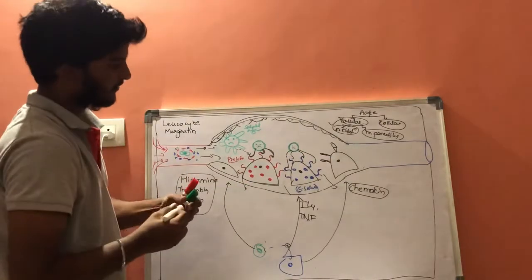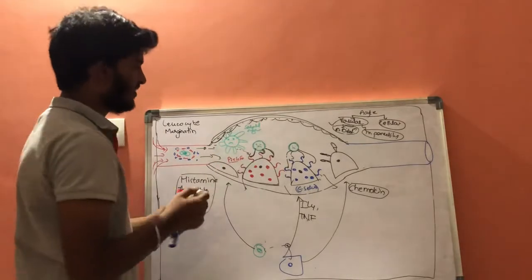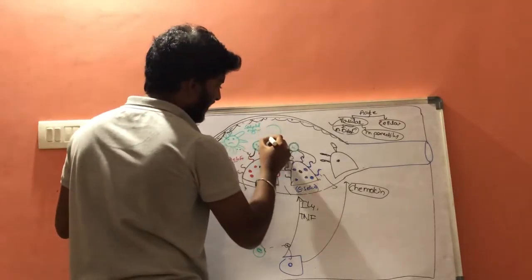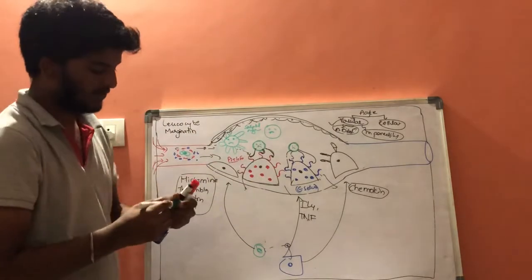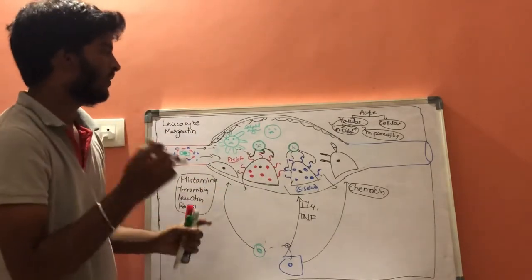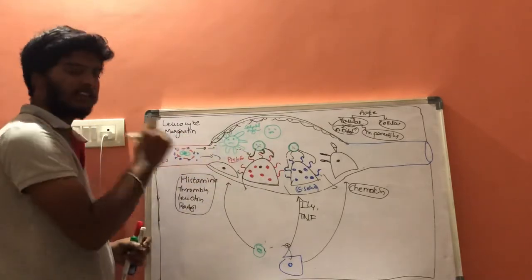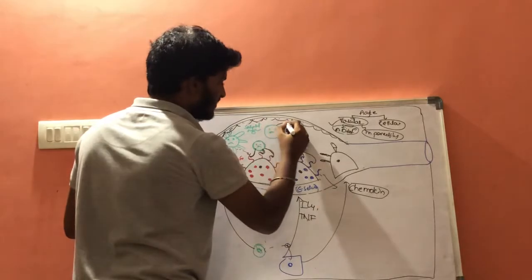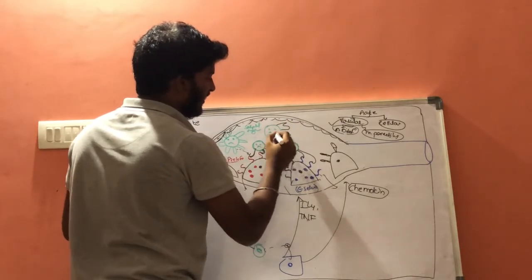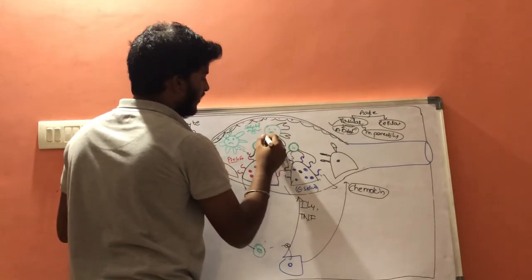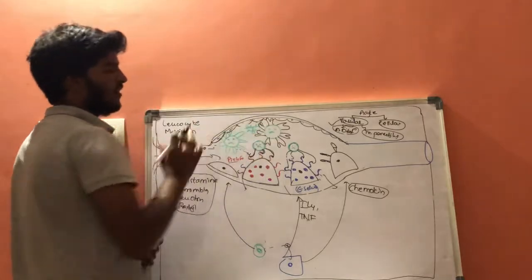Now, as we discussed, let us consider this is our white blood cell, and this white blood cell consists of special structures on its surface, called integrins. These special structures are called integrins.